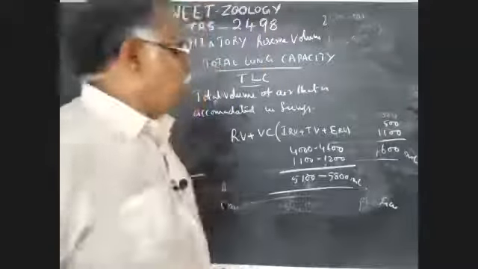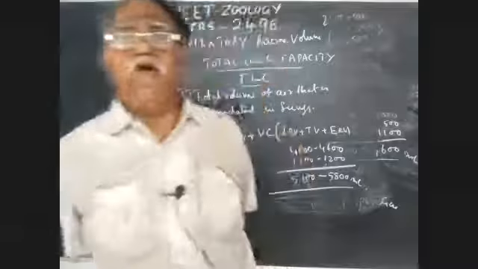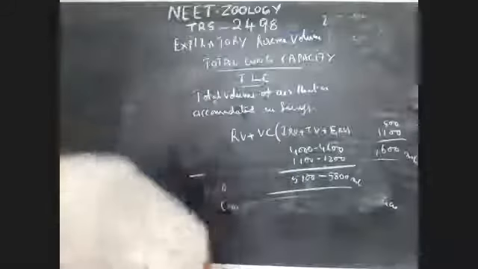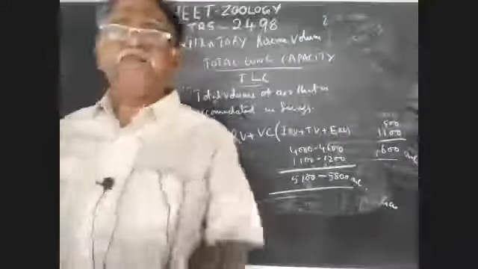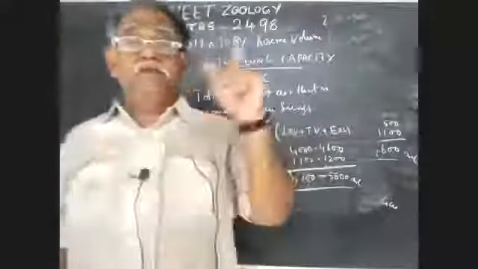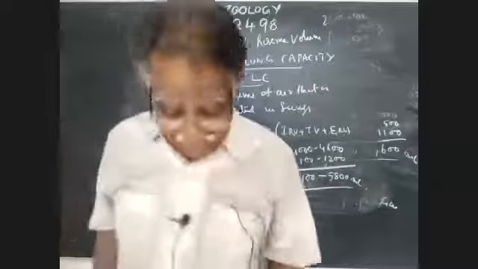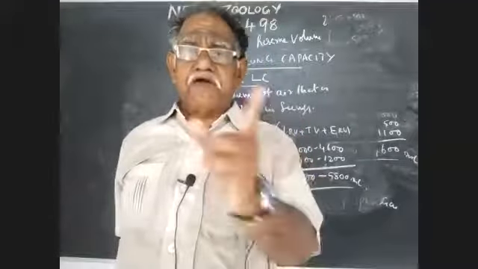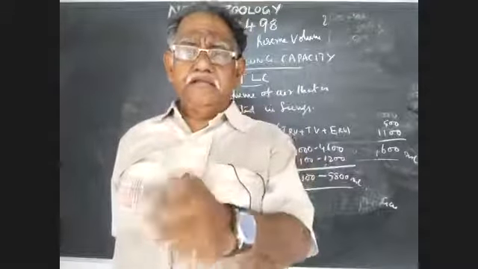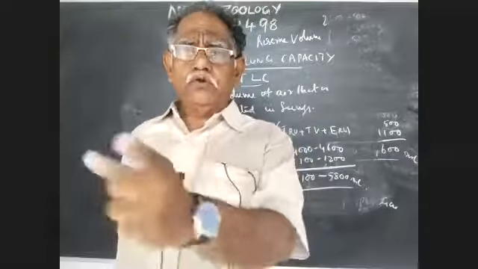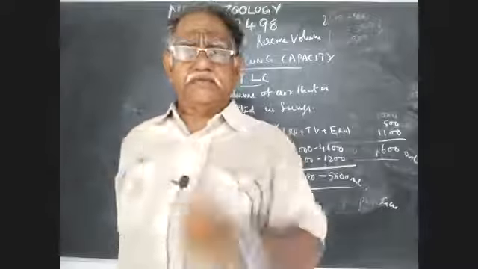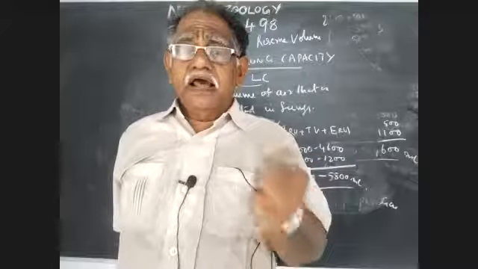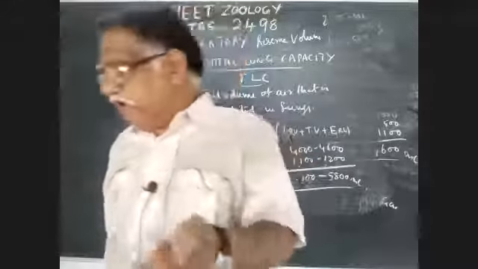Okay. So I review once again all the values. Respiratory volume. Why I am stressing on this chapter is that in the respiratory system, definitely a question will be asked from this part, from today's class. So first one is tidal volume. Value is 500 ml for each breathing. Per minute, 12 to 16 times, 6,000 to 8,000. And inspiratory reserve volume, IRV.